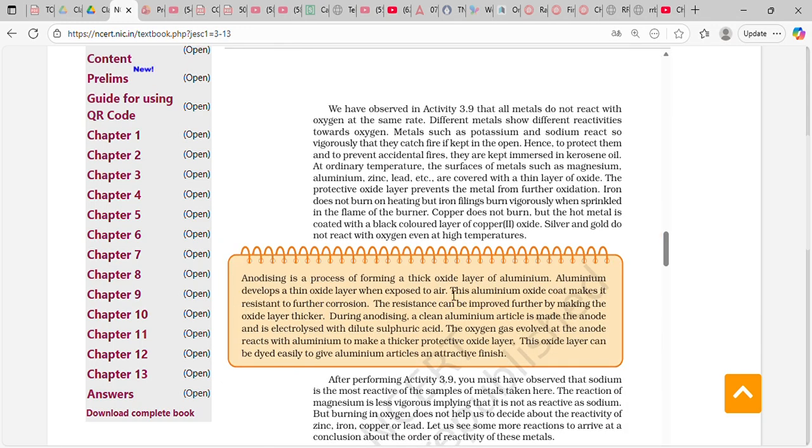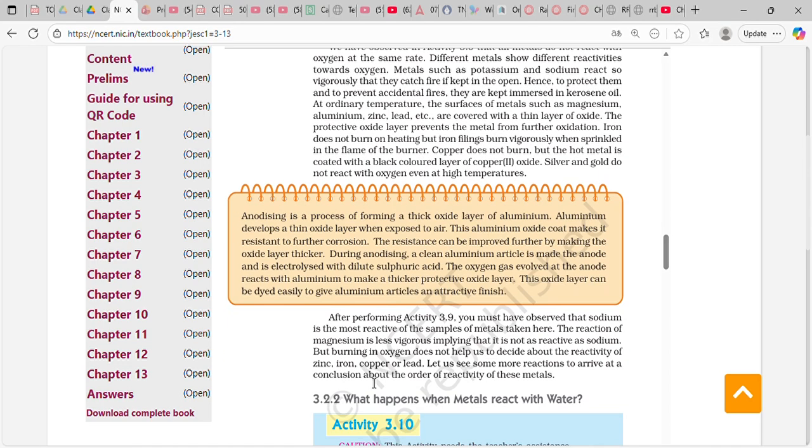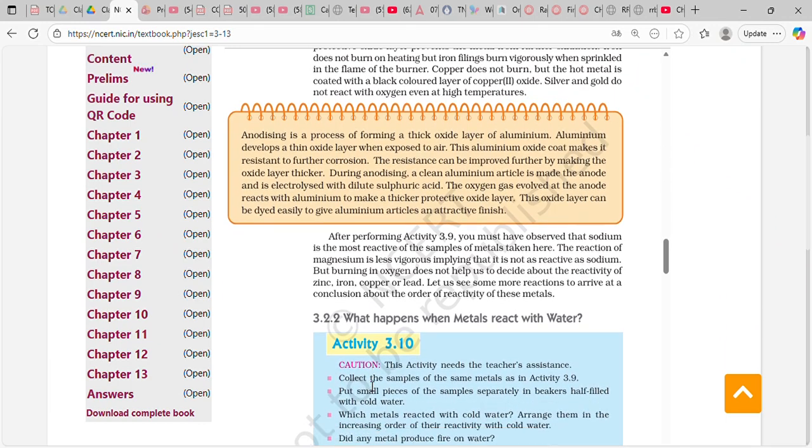Anodizing is a process of forming a thick oxide layer on aluminum. Aluminum develops a thin oxide layer when exposed to air. This aluminum oxide coat makes it resistant to further corrosion. The resistance can be further improved by making the oxide layer thicker. During anodizing, a clean aluminum article is made the anode and is electrolyzed with dilute sulfuric acid. The oxygen gas at the anode reacts with aluminum to make a thick protective oxide layer. The oxide layer can be dyed easily to give aluminum articles an attractive finish.